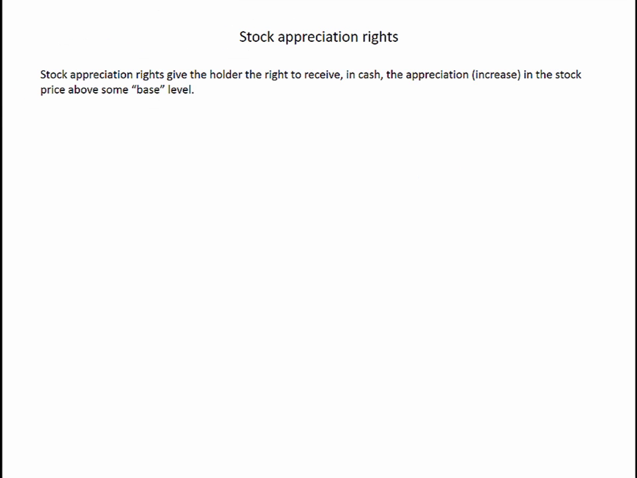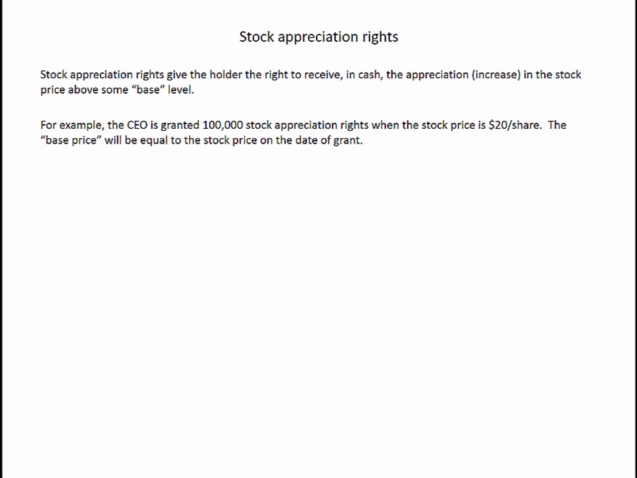Let's go ahead and talk about stock appreciation rights. Stock appreciation rights give the holder the right to receive in cash the appreciation or increase in the stock price above some base level. So for example, if you grant your CEO 100,000 stock appreciation rights when the stock price is $20 per share, the base price will be equal to $20 per share, the stock price on the date